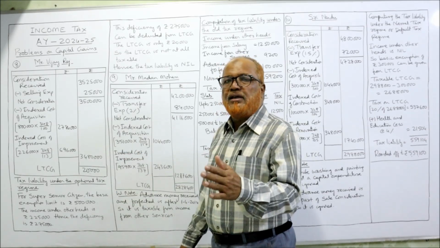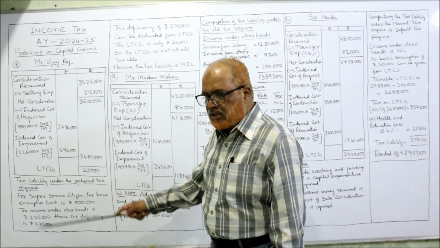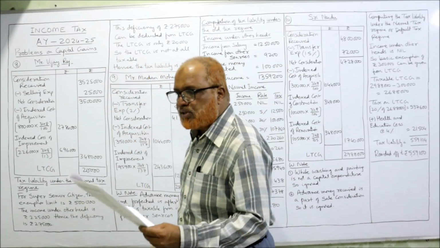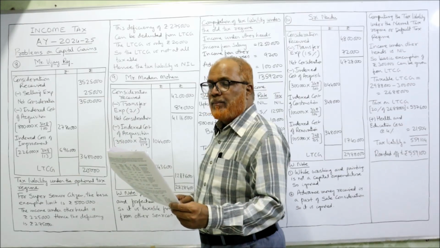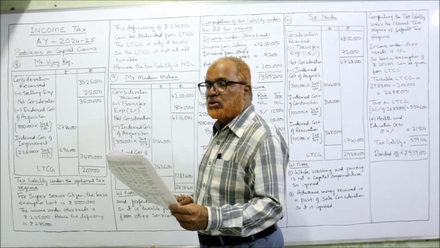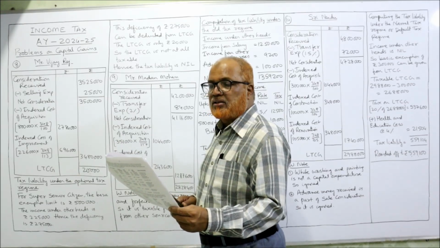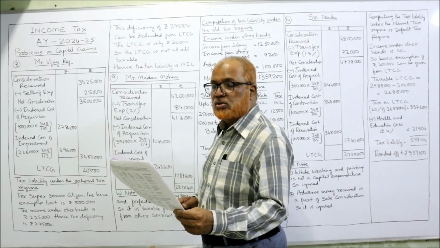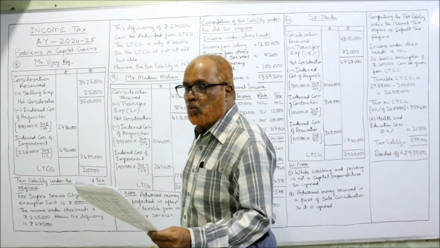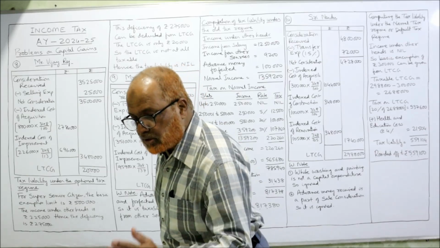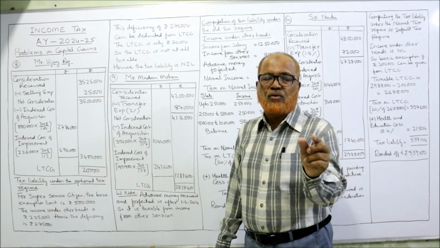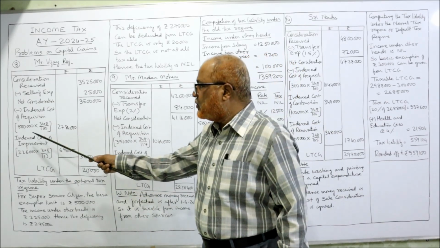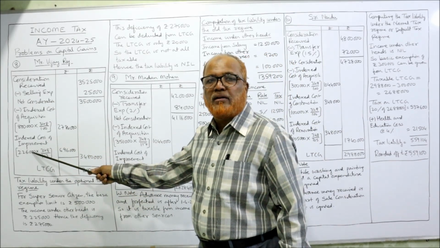Now which year was the amount spent? 2004-2005. Because on 16th January 2005 he ordered to make the ornament by spending 2,26,000. Cost inflation index 113. So during 2004-2005 he has spent the amount 2,26,000 on improvement.